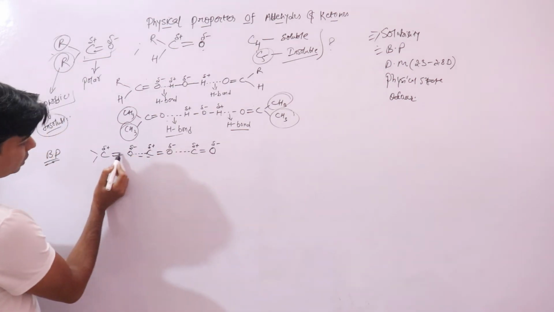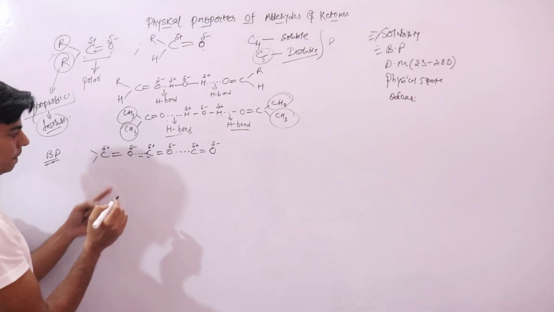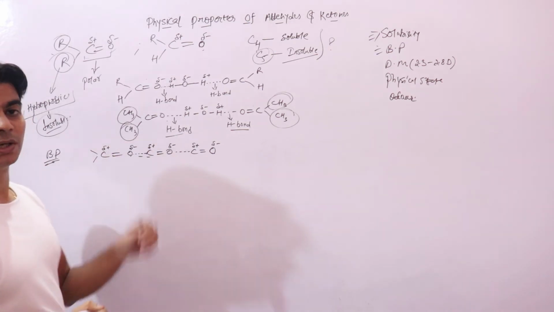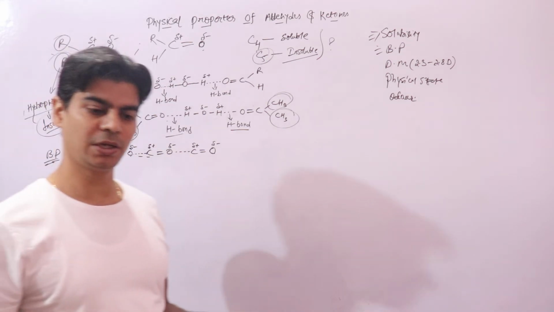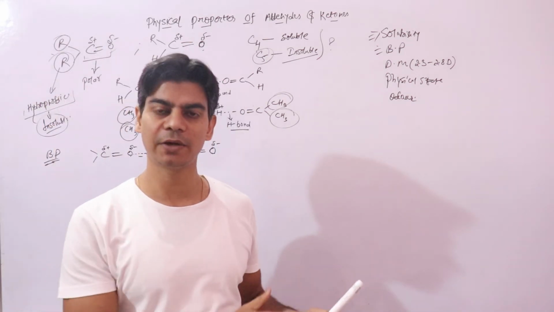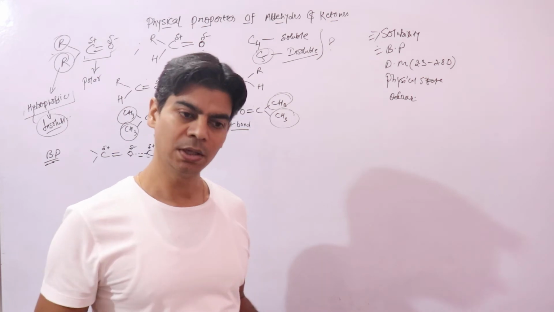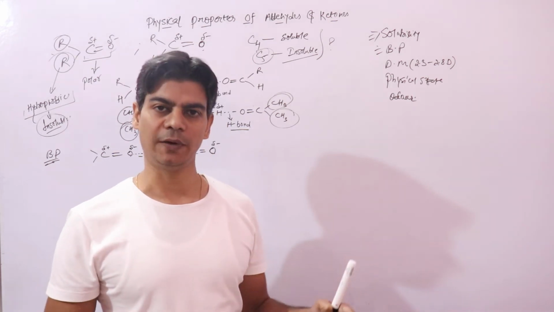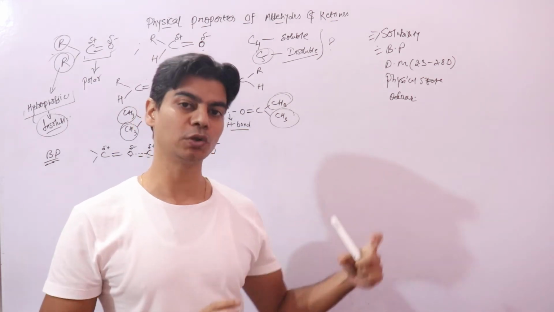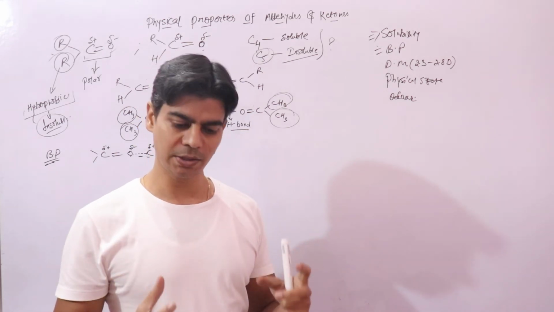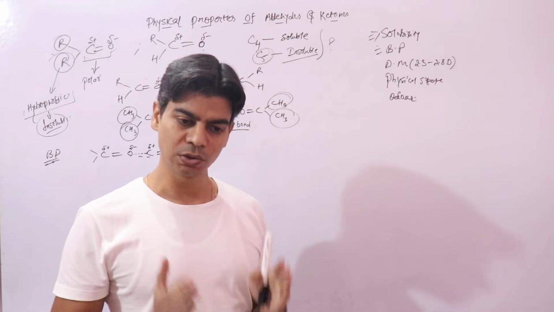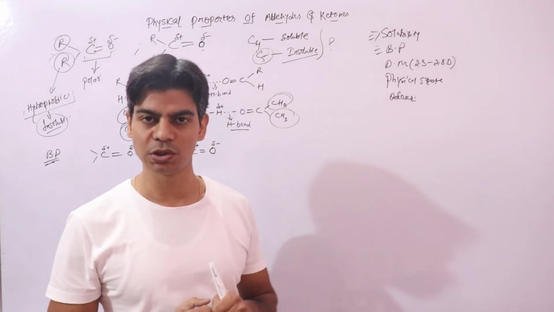Now this carbonyl group is polar, like we have discussed earlier. It has a positive end and a negative end. Similarly, other molecules of aldehydes and ketones have a positive end and a negative end. We know that positive and negative ends can interact. So this is your intermolecular association.